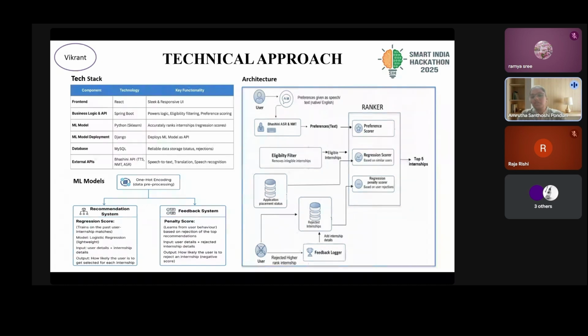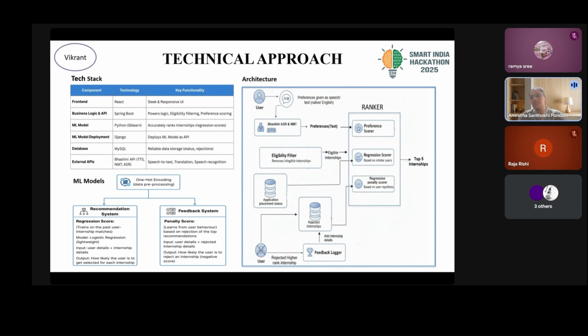To do this, as there are a lot of internships, we first thought of reducing the internship space. Firstly, we remove the internships that the user is definitely not eligible for. In the eligibility filter, we take the gender of the user, the age of the user, and the minimum qualification the internship wants the user to have, and this eligibility filter only gives the internships that the user is definitely eligible for. In the eligibility filter, we have also added the skills parameter: the skills that are required by the internship and the skills the user has. Based on these two things, we calculate the match.